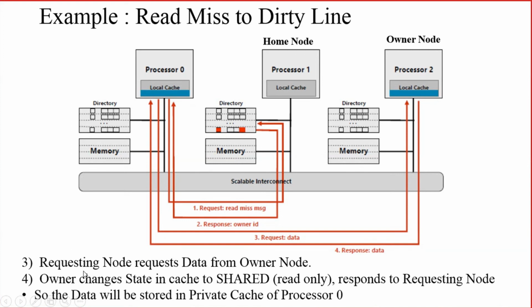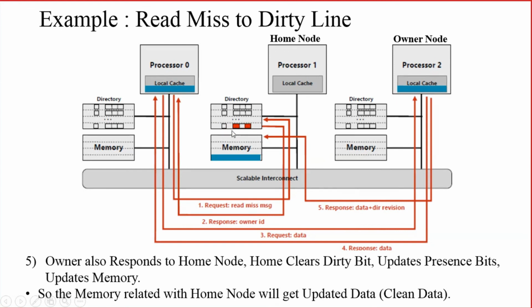In this step where the data has been sent to the processor, initially processor 2 was having the data, so the presence bit of processor 2 was set. Once the data has been stored onto processor 0, you can see that the processor 0 presence bit also is set. So the same data is available in two processors, processor 0 and processor 2, and the presence bits of both will be set.